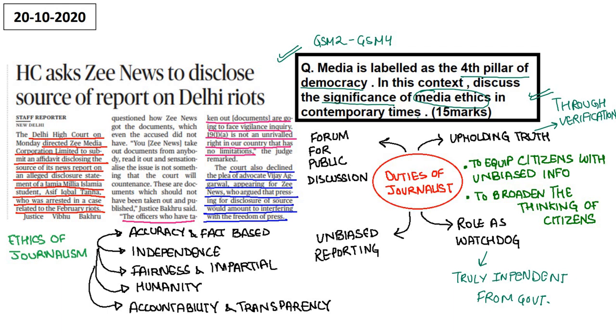Forum for public discussion and unbiased reporting. Unbiased reporting means the journalist should remove conflict of interest. That means the news he or she is reporting should not have the vested interest of the journalist, or else he or she will provide biased information. Second, the journalist should present all the sides, the negative and the positive of a particular news. Okay. So these are the duties of the journalist.